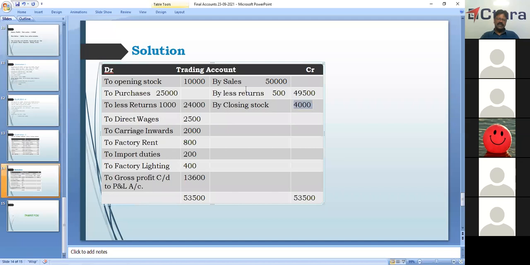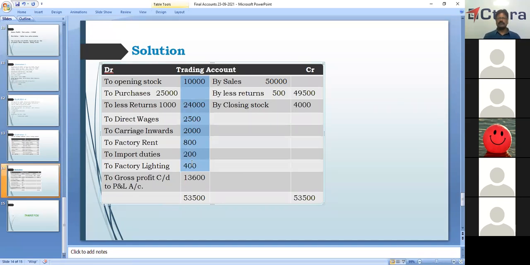So here also you see the credit side is heavier. So we are balancing this 53,500. Debits are also the same amount, 53,500, and balance the account. The total of this, total of opening stock, cost of goods sold.